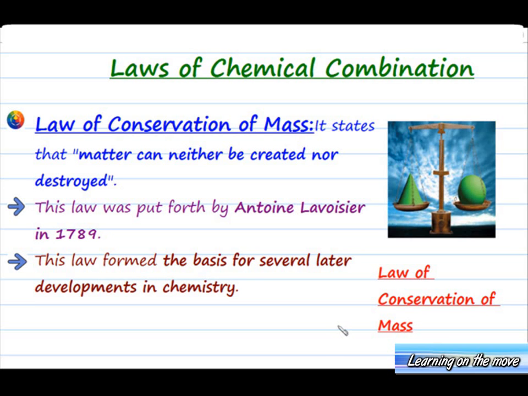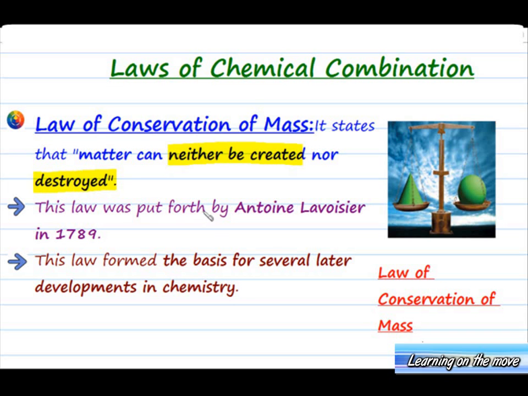In this section, we will learn about laws of chemical combination. The first law of chemical combination is the law of conservation of mass. It states that matter can neither be created nor be destroyed.